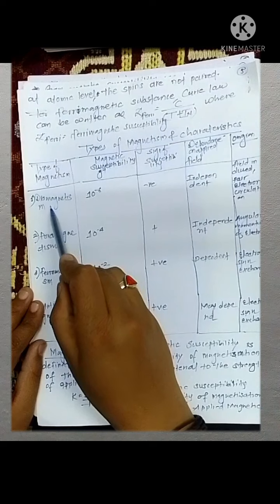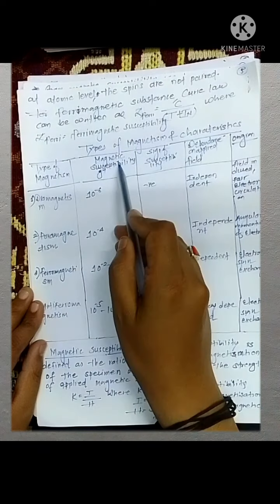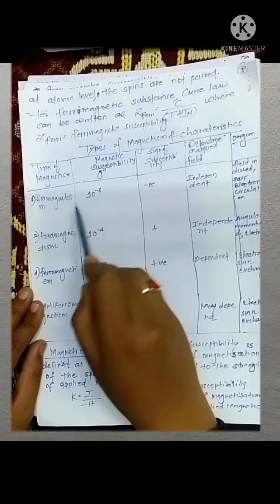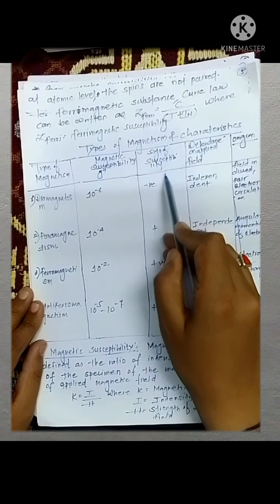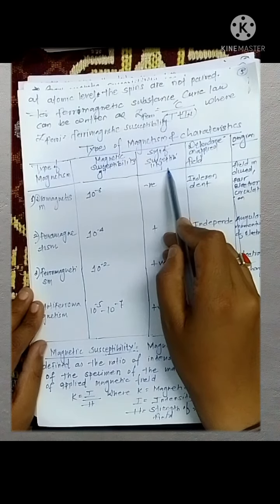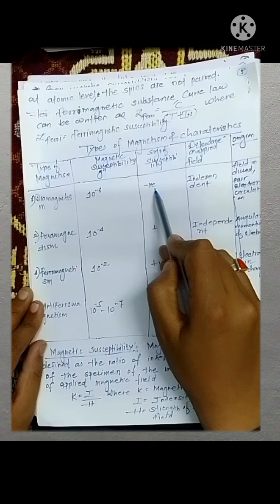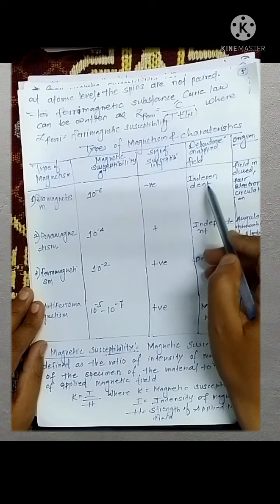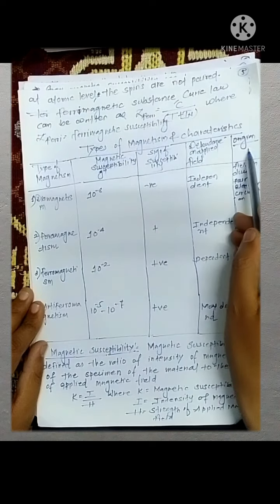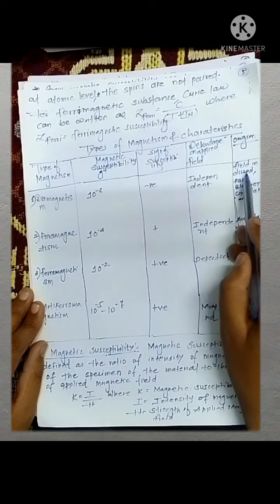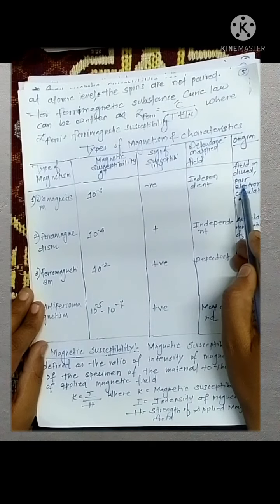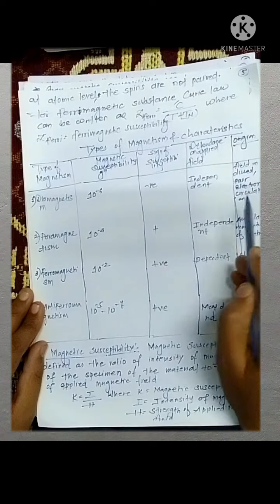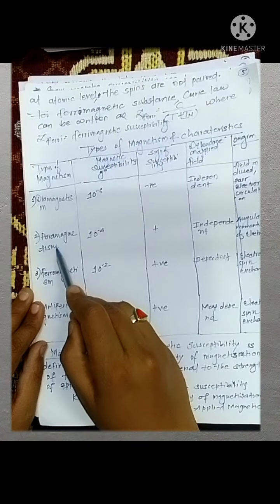A diamagnetic substance generally has a magnetic susceptibility value of 10 raised to the power minus 6. The sign of susceptibility is generally negative. It is independent of the applied magnetic field, and the origin of diamagnetism is field induced paired electron circulation.